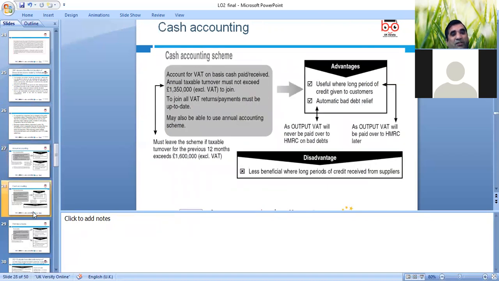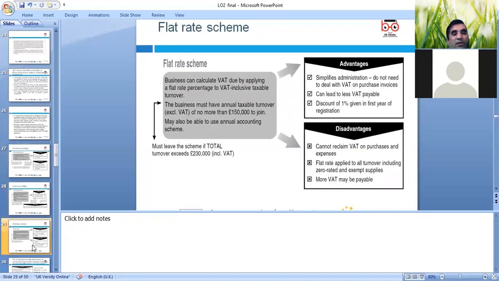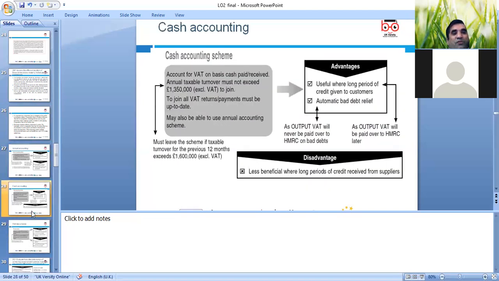Cash accounting, yes, that's another scheme. We have to look at the limit. With cash accounting there are no bad debts, you don't need to claim bad debt relief. Of course, you only receive and pay to HMRC, which is good in one way. Okay, cash accounting can be used with annual accounting, which means you can do one return in a year.